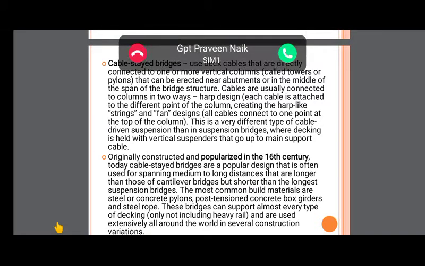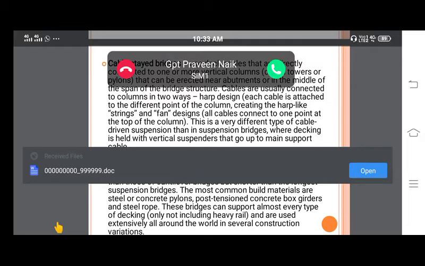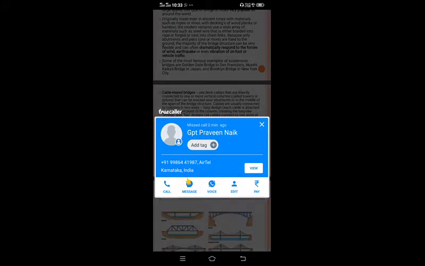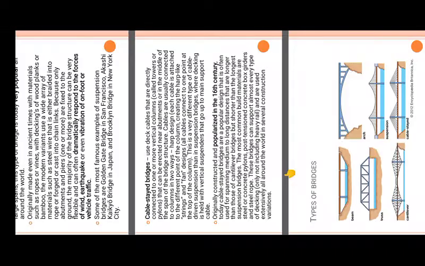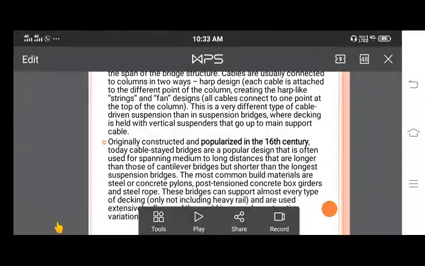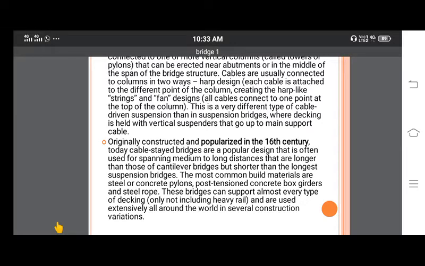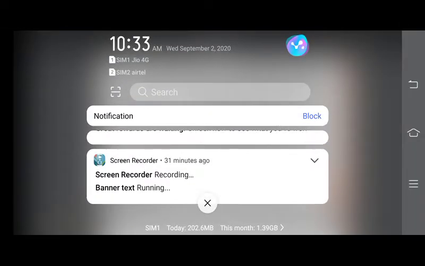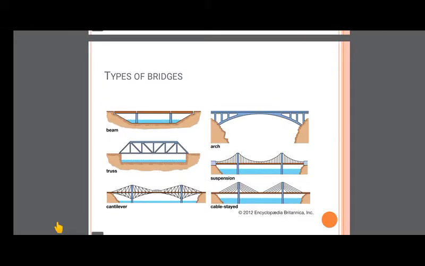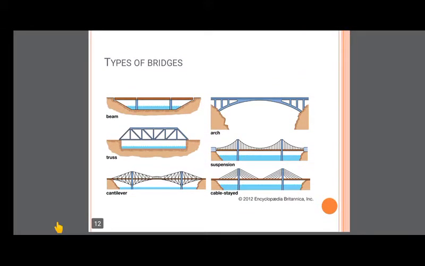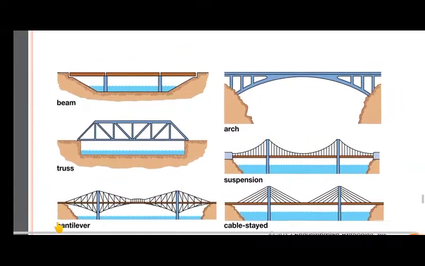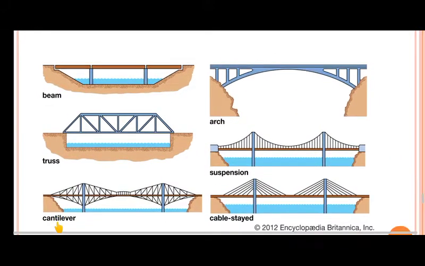Whatever bridge I showed you in Mumbai, that is a cable stayed bridge. So these are the different types of bridges with the figures here. Let us go through them one by one.